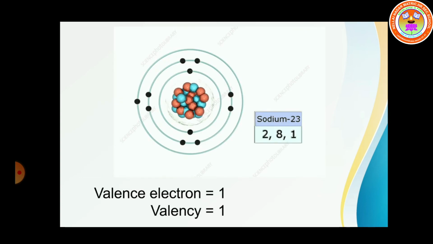We see one example in sodium. What is the atomic number of sodium? 11. So, electron distribution 2, 8, 1. So how many valence electrons are present in sodium? 1. So what is the valency? 1. So sodium is a metal.